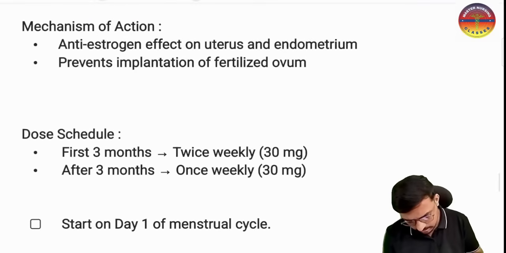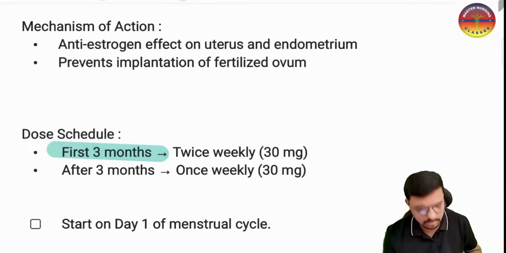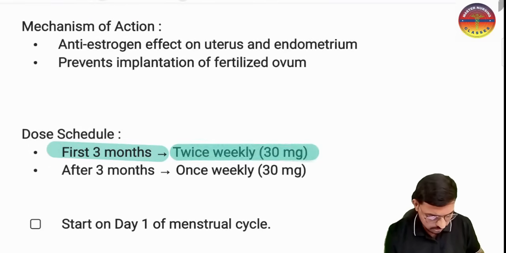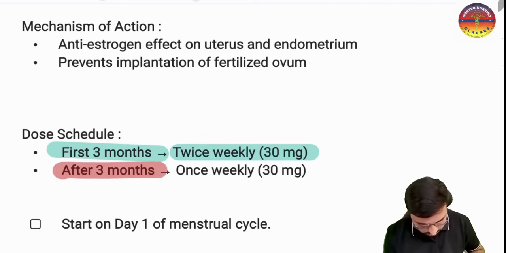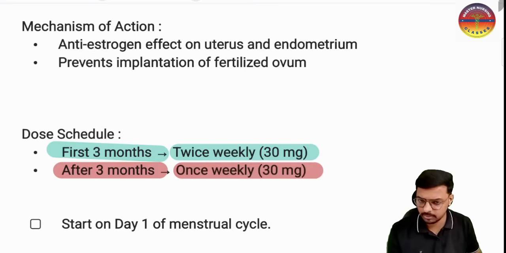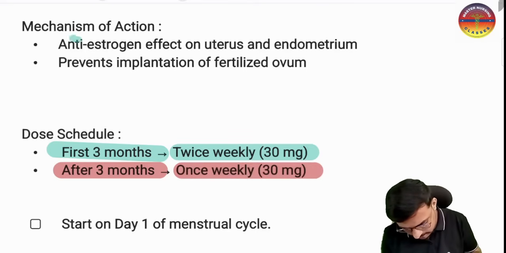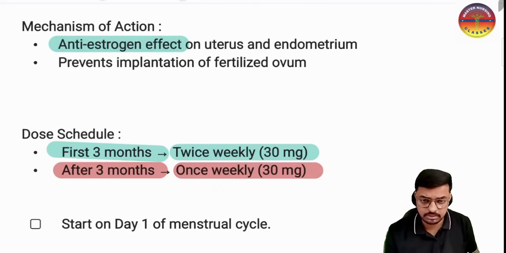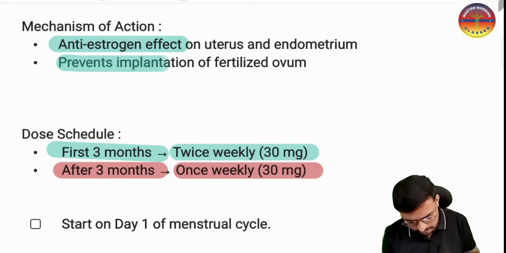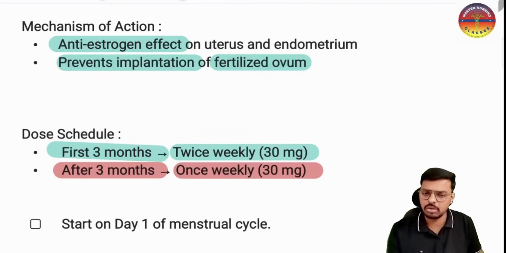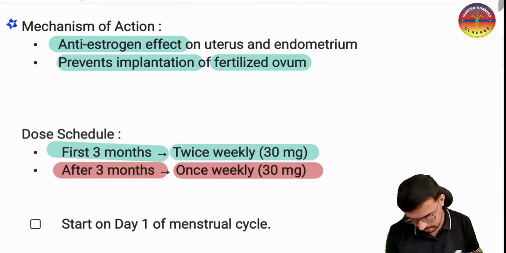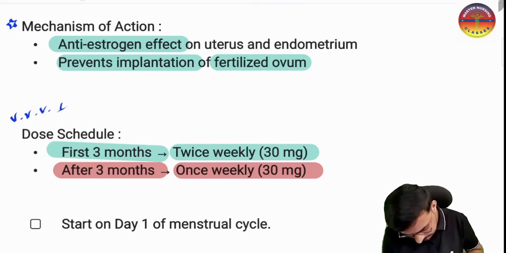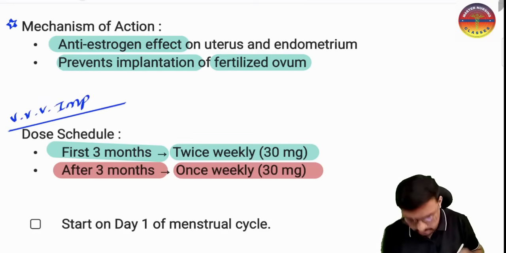You have to understand the dose schedule here. For the first 3 months we have to give 2 times in 1 week, that is twice weekly 30 mg tablet, and after the 3 months, 1 time a week 30 mg tablet. The mechanism of action is an anti-estrogen effect. It will not allow implantation and it will not allow fertilization of the ovum. So it prevents fertilization and prevents implantation. Very important is the dose schedule of this one.